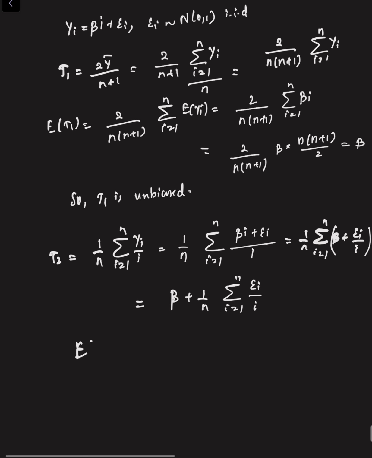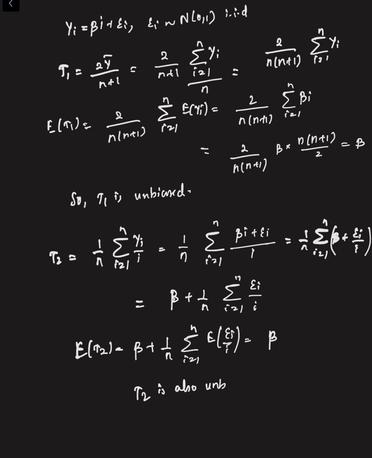So the expectation of T2 is beta plus 1 by n summation i equals 1 to n expectation of epsilon i by i. So that is nothing but beta. So therefore T2 is also unbiased.